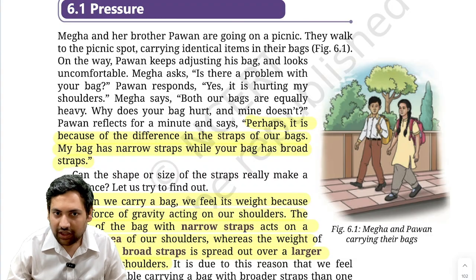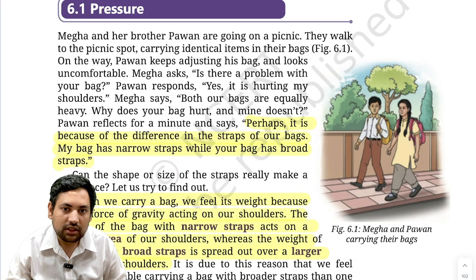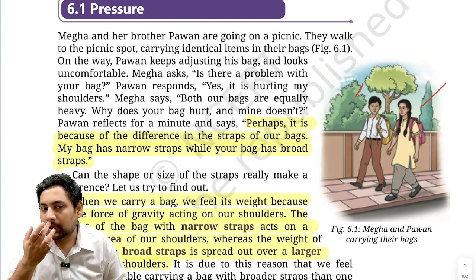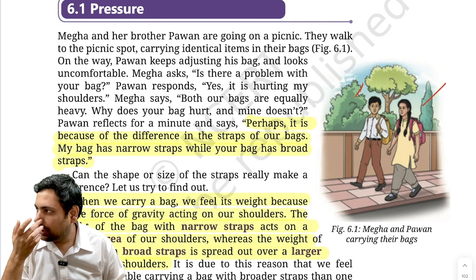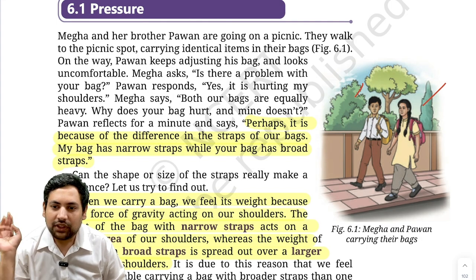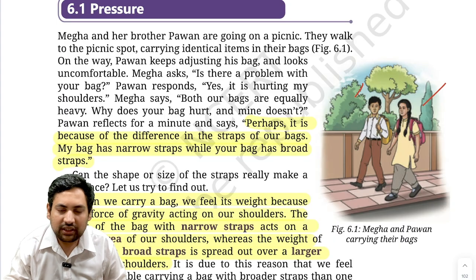Now, see, it is talking about two students. This is a girl, this is a boy. They're going together after the school, and the boy is saying that I am feeling some pain on my shoulders. The girl is saying that I am not feeling any pain. So it asks you what is the reason why something like this is happening.